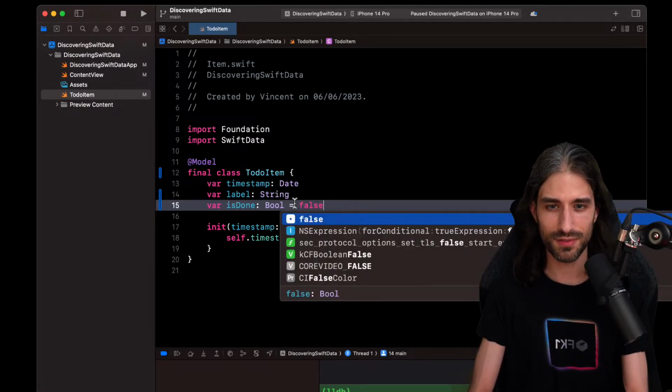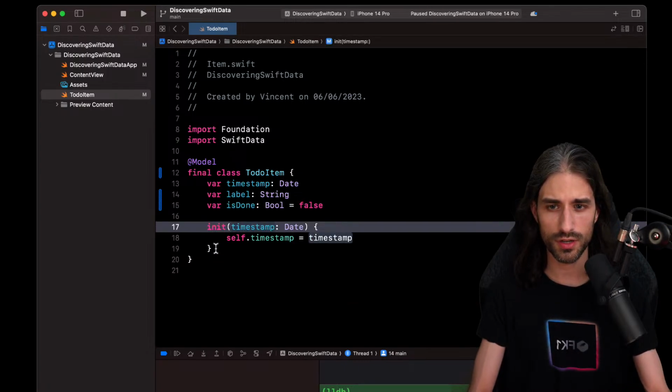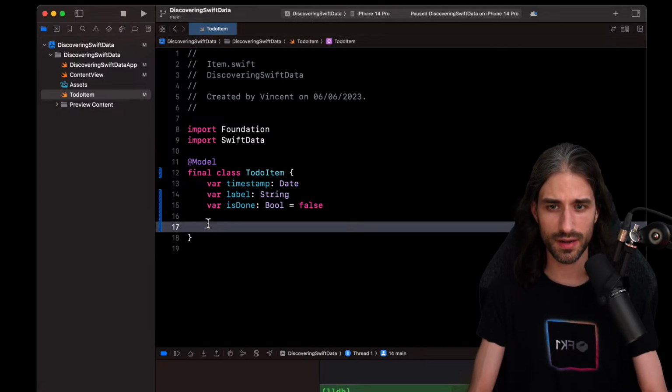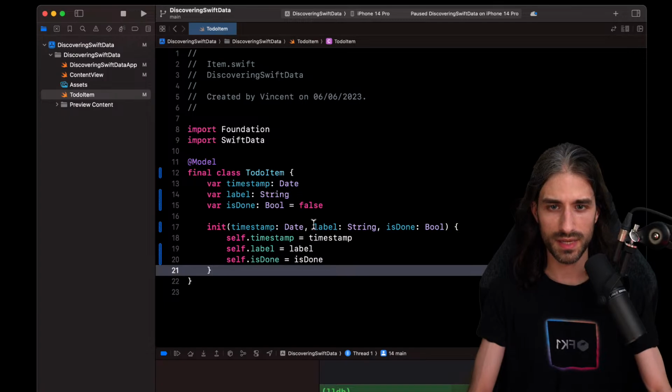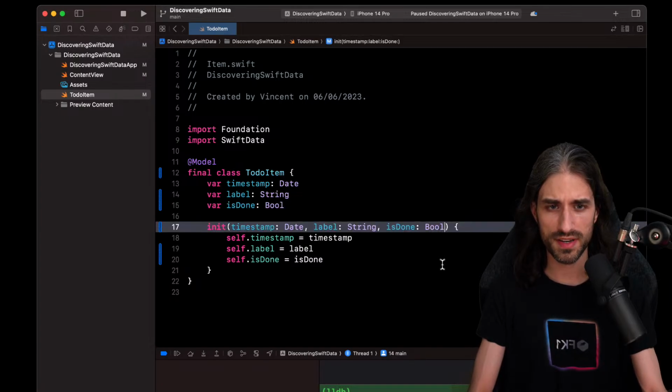Let's see if I can give it a default value of false, for instance. Okay, that seems to work. Of course, this init now is no longer good enough. I need a better member-wise initializer. And so I guess this is actually where I will be providing my default values. So by default, this will be false. And here I guess I will want to have an empty string as the default.